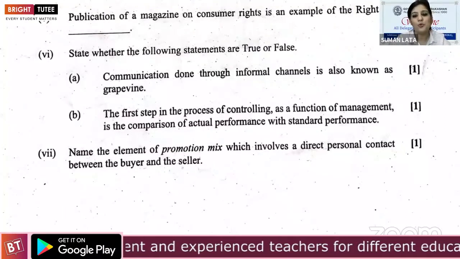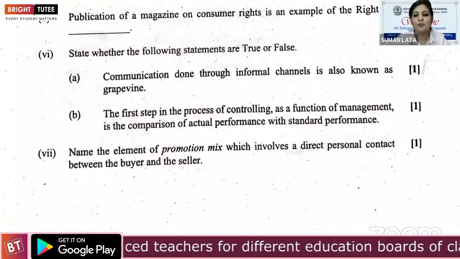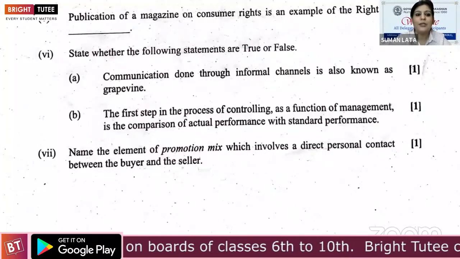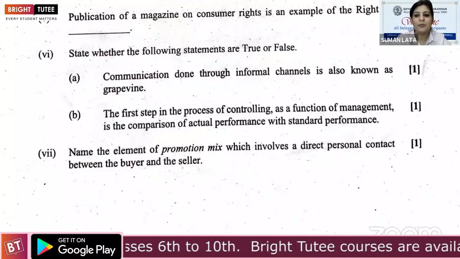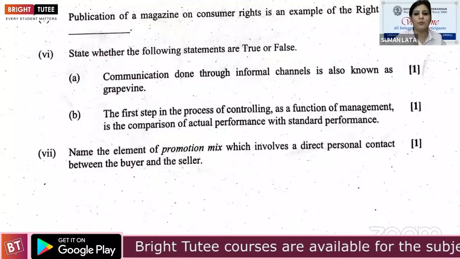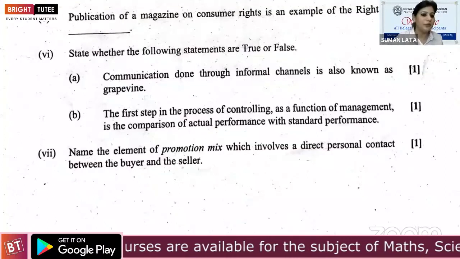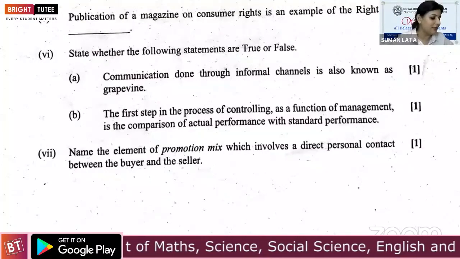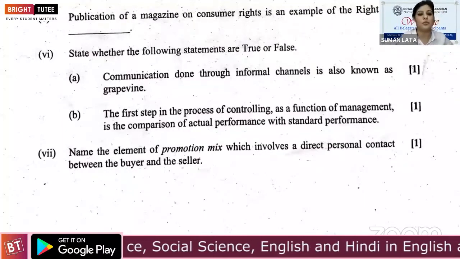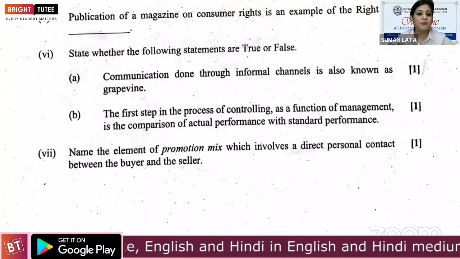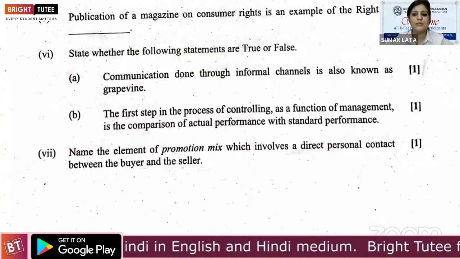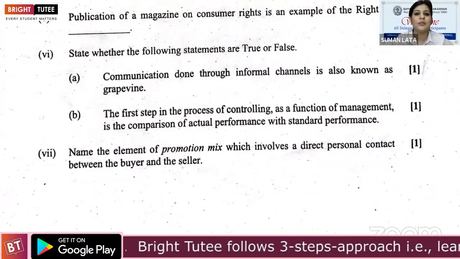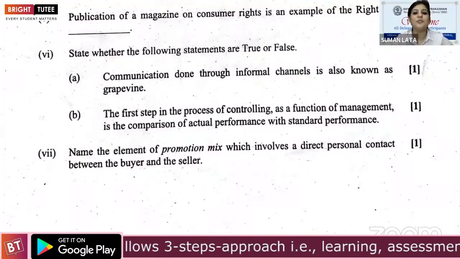Then sixth part, true false. Communication done through informal channel is also known as grapevine, and this is yes correct. Grapevine is related to the informal channels, and if we discuss informal channels, yes, this statement is correct. Grapevine is an informal channel of business communication. Then B part, the first step in the process of controlling as a function of management: what is the first step in the process of controlling? First step is setting up of standards.